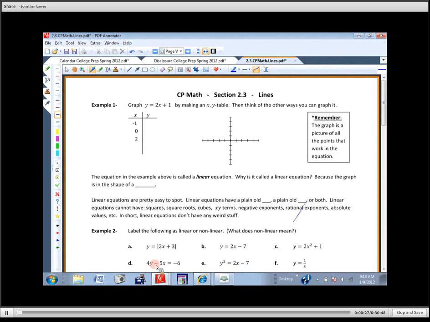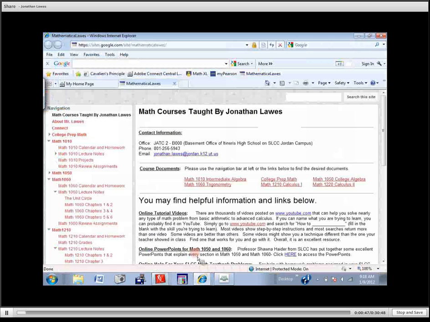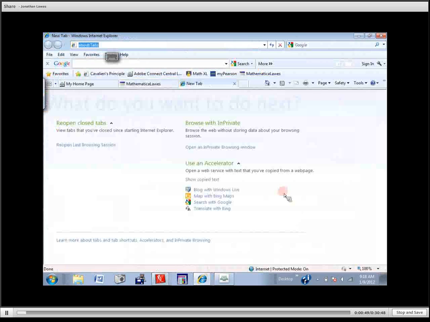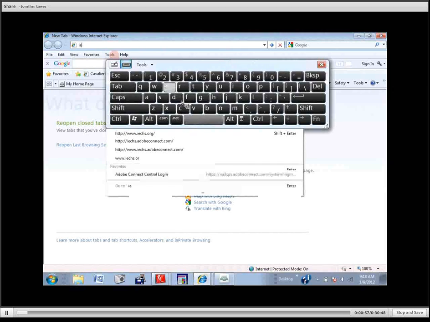I want to show you something else also. If this is being recorded, what do we actually do with that recording? Well, let me show you. If you go to the school website, or if you go to Google and Google my name correctly, so let's go here, ICHS.org. Okay, there's the school website.